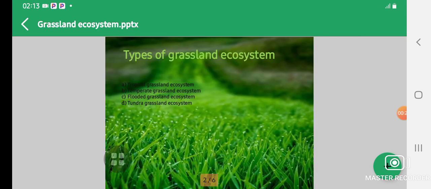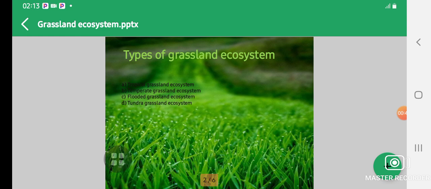Secondly, let's look at the types of grassland ecosystem. First of all, A is tropical grassland ecosystem, B is temperate grassland ecosystem, C is flooded grassland ecosystem, and the last type is tundra grassland ecosystem. Let's first of all look at the tropical grassland ecosystem.